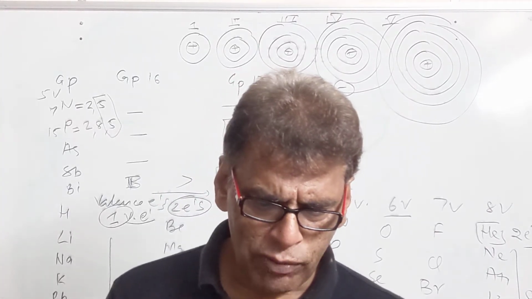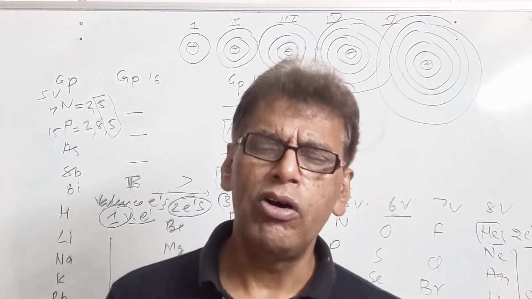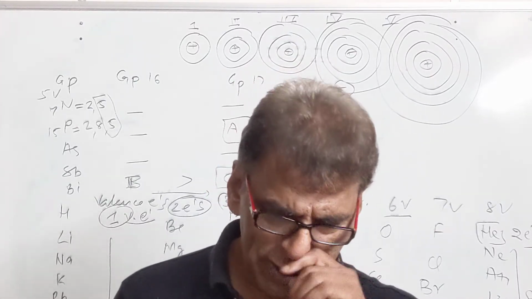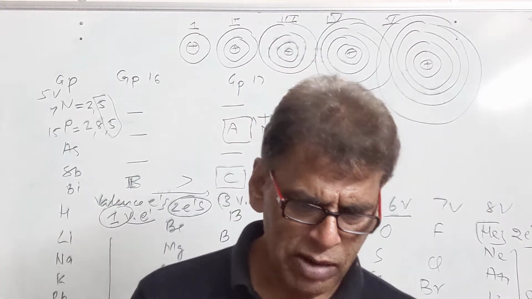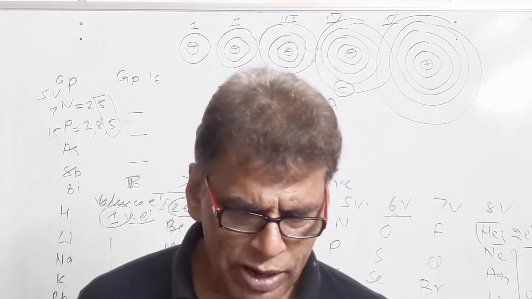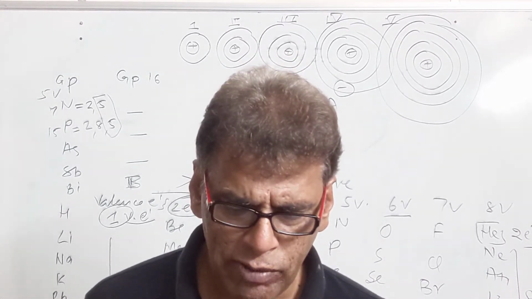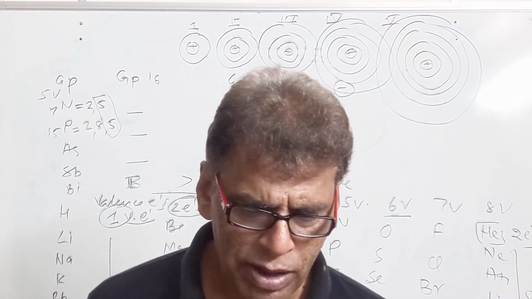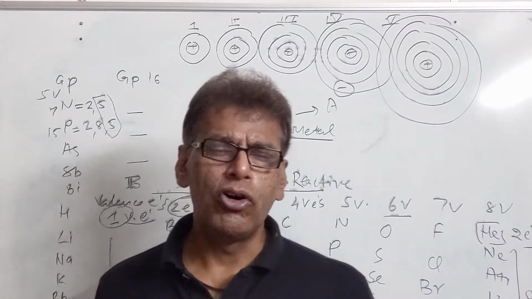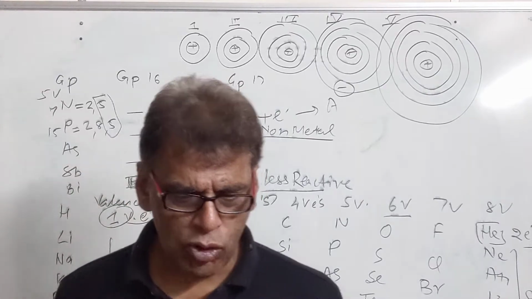Then write the formulae of chlorides of Eka silicon and Eka aluminium. Eka silicon is germanium, so its halide will be GeCl2, and similarly the halide of Eka aluminium, that is gallium, is GaCl2. Then if an element X is placed in the 14th group, which is the carbon family, what will be the formula and nature of bonding of its chloride? Its formula will be XCl4, that is CCl4, and all the bonds between chlorine and carbon are covalent bonds.